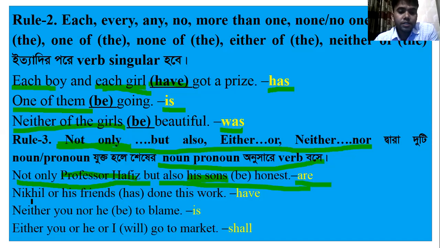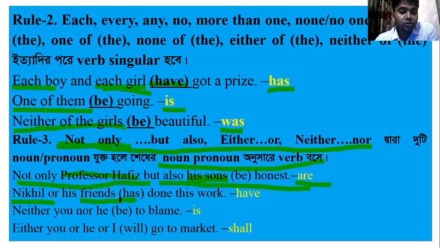We can see another example. Nikhil or his friends has done this work. Nikhil or his friends. Here also two nouns or pronouns are connected with this conjunction. That's why for the correct use of the verb we have to follow the last noun or pronoun, the one nearer the verb.